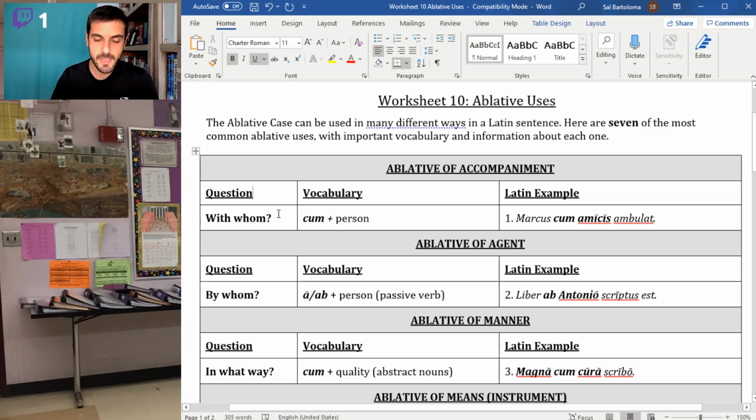So any ablative of accompaniment, if you are with a person, because the question we're answering is with whom. I go to the store with whom, I go to school with whom. So that's going to be the preposition cum and then some person or people. So our sentence here, Marcus ambulat, Marcus walks, cum amicis, he's accompanied by, he's with his friends. So Marcus walks with his friends. So there's an ablative of accompaniment, always with people and maybe animals, depending on how close you are to that particular animal.